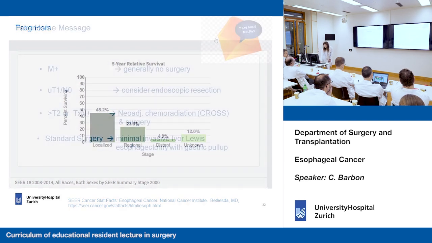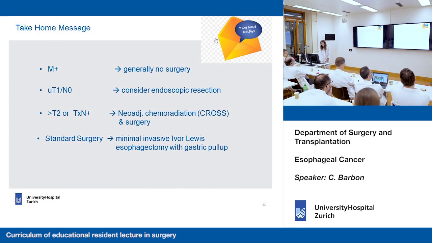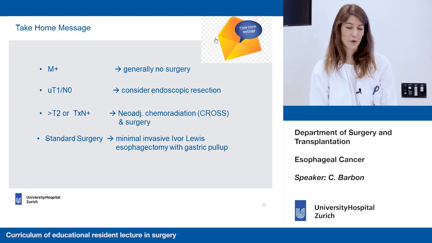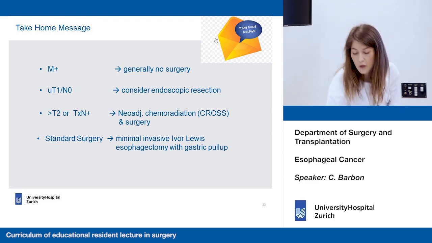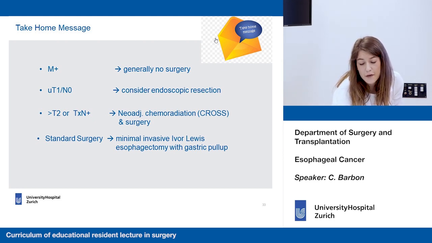So what are the take-home messages from today? What is important is to keep in mind that we have two different types of esophageal cancer, the squamous cell carcinoma and the adenocarcinoma, but we are going to see mostly the adenocarcinoma. If there are metastases, we cannot perform surgery, so we have to undergo palliative treatment. If the cancer has a low stage and it is T1 or the lymph nodes are not involved, then we can consider the endoscopic resection.